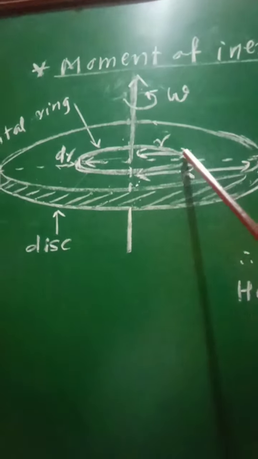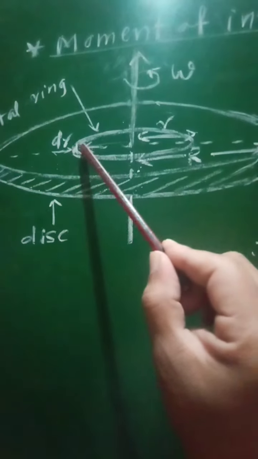Now let us divide this disk into number of small rings.